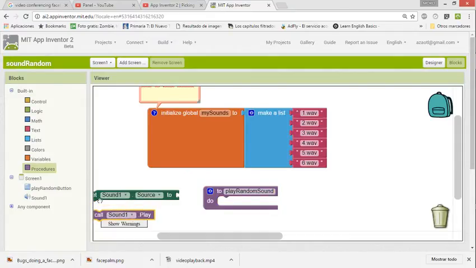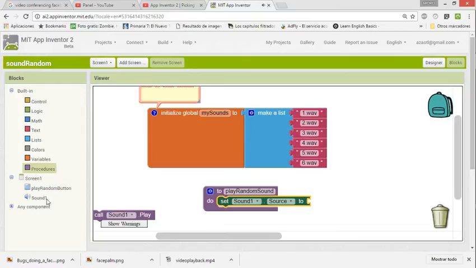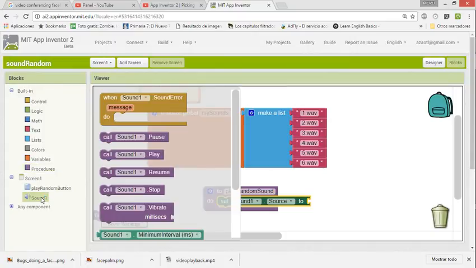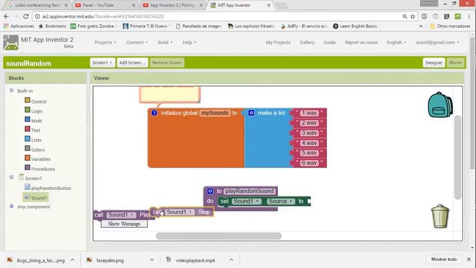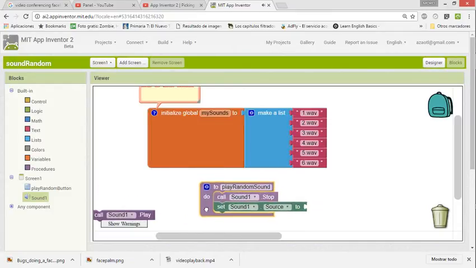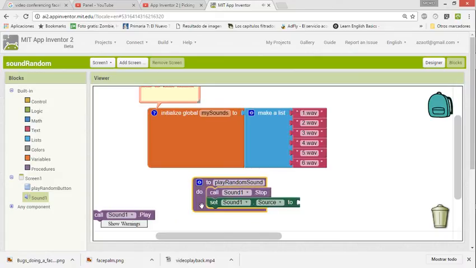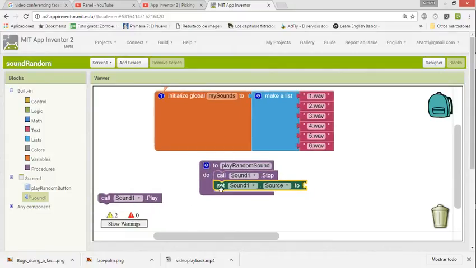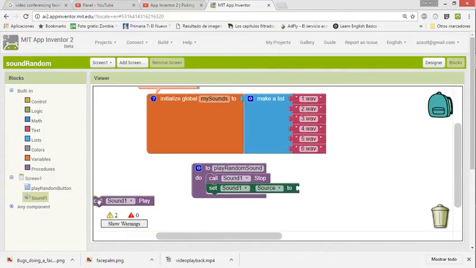Then, as I told you, first you need to set the source. But before the source, let's think about this app. What if I am playing another sound? I don't want 2 sounds to play at the same time. So before that, in any case, I want to stop any possible sound that might be playing. So I call sound stop first, then I set the sound source, and then I will play.